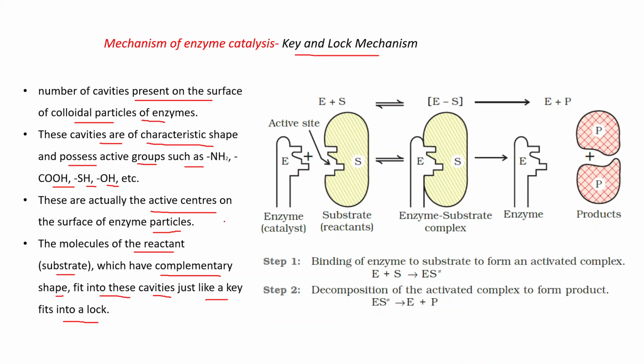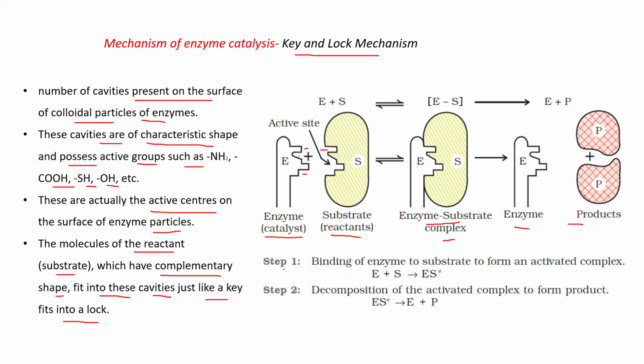Try to understand with the help of this diagram. This is the enzyme, that is the catalyst. It has a specific shape like this. And this substrate is the reactant, at the active site. We can say the shapes of this and this are complementary to each other. This can fit into this easily, and that's why the enzyme-substrate complex is formed. This is an intermediate, and it decomposes to give enzyme and product.